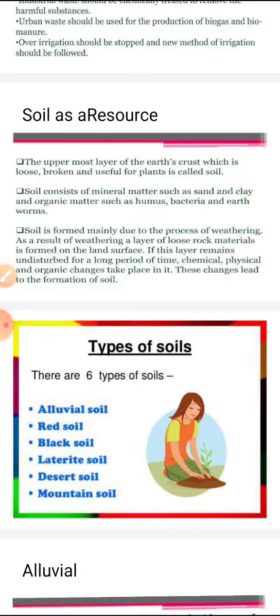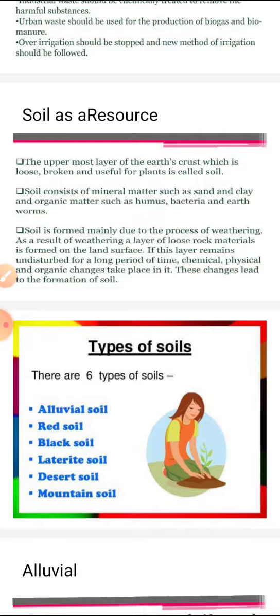With regard to the transported variety of soil, this soil is transported and deposited by the river. You can take the example of alluvial soil. The sediments have been transported from the mountainous region and deposited in the plain area. So alluvial soil is a good example of transported soil. And black soil, what I told you earlier, can be taken as an example of residual soil.